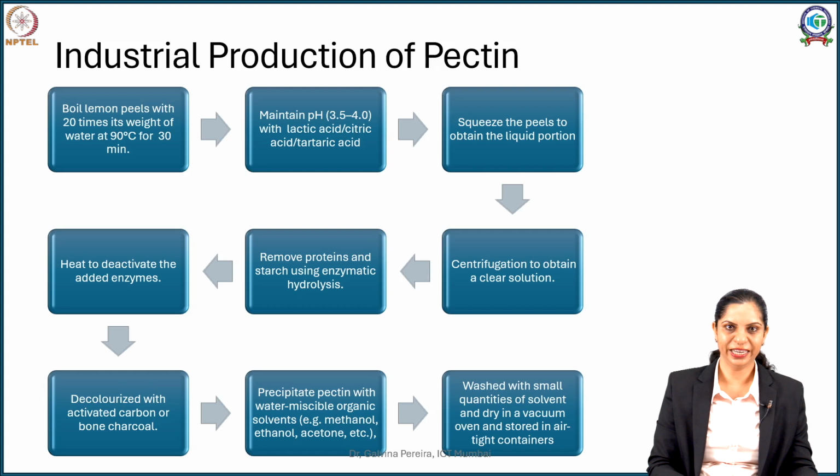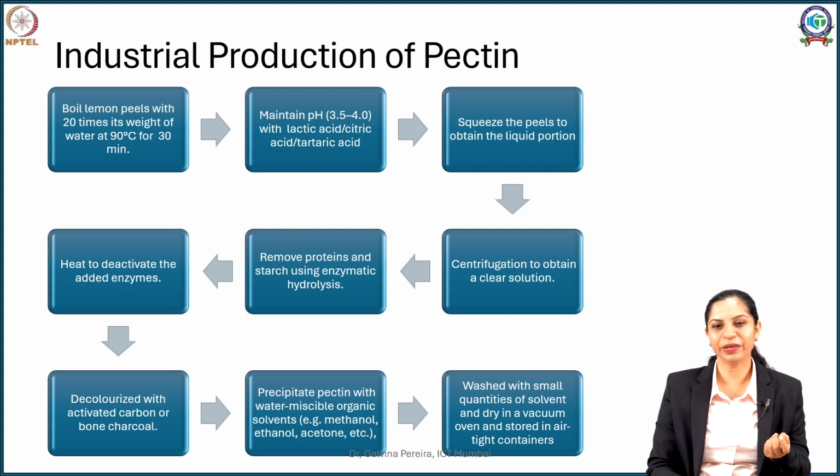Now this filtrate contains dissolved pectin, and this dissolved pectin, being a carbohydrate, can easily be precipitated by water miscible mid-polar organic solvents such as alcohol. So you can use methanol, ethanol or even acetone. In these solvents, these carbohydrates are insoluble. So the moment you add them to the water, you are going to have a precipitate of pectin coming out.